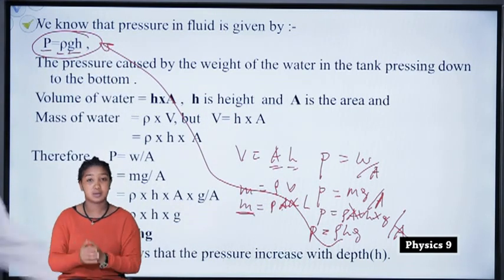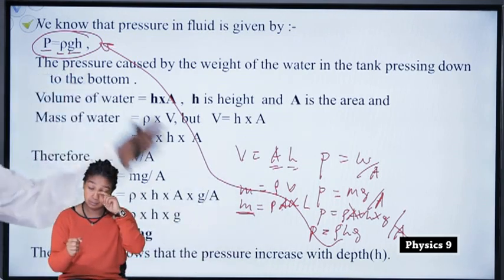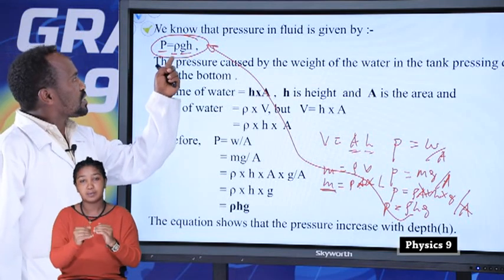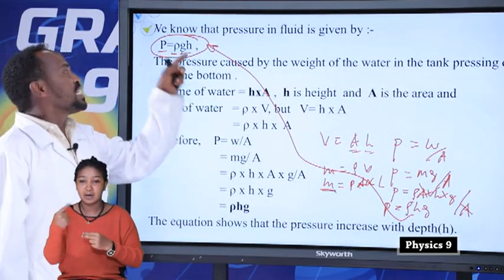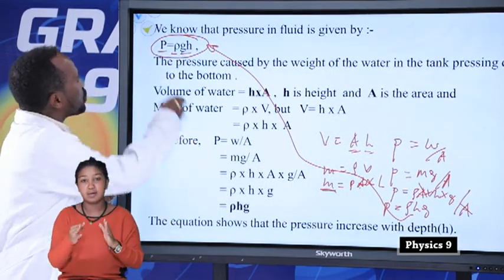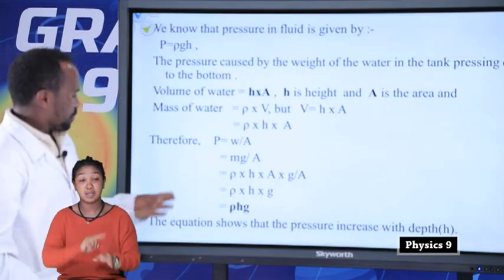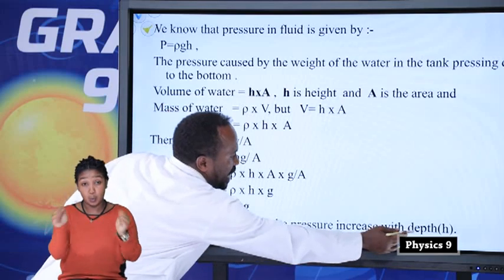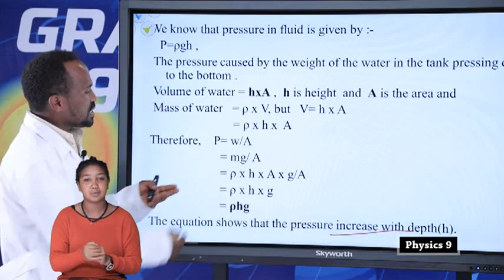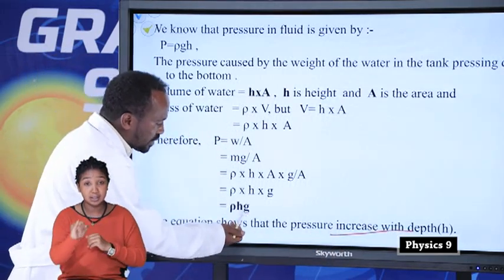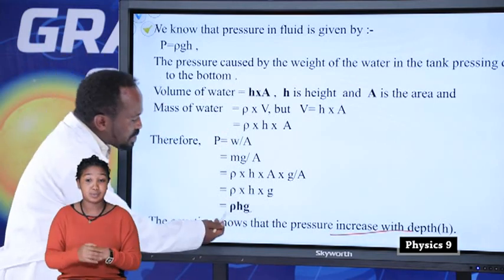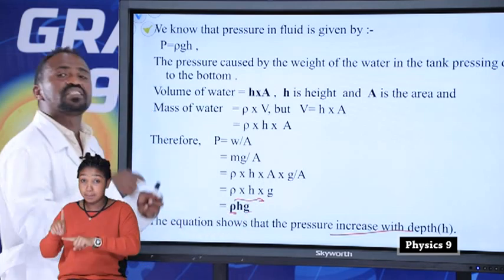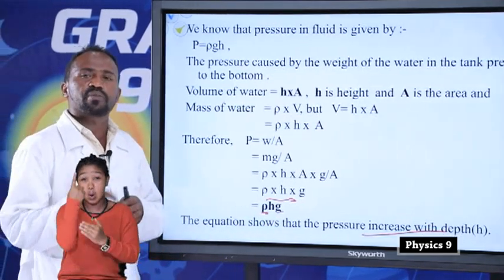Students, you can easily get the pressure of the fluid by this formula. So pressure of the fluid is equal to density of fluid times gravitational acceleration times the depth of the fluid. This is how to find the pressure. Therefore, the equation shows that the pressure increases with depth. That means gravitational acceleration is what? Constant. Density of a substance is constant. But the only thing pressure depends on is the depth.